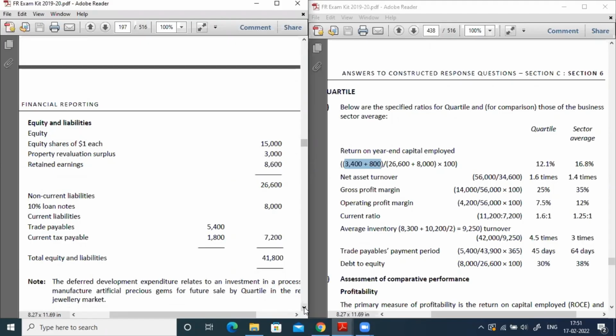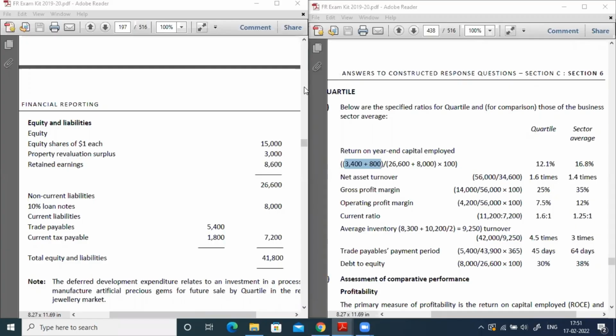So generally, how will we get net assets? Any idea, participants? How will we get the net assets of the company? Anyone? Total assets minus current liabilities. So what is the total assets? Total assets are 41,800. Right.